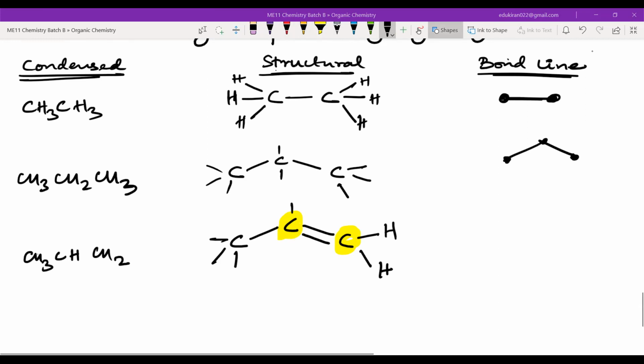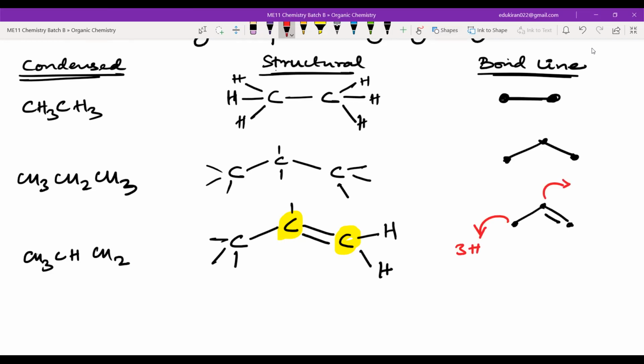Yes. Now what I will do here, I will write 1 carbon, 2 carbon, 3 carbon, single bond, and here there are double bonds. Now the important point that you have to see here is that this particular carbon atom has 3 hydrogens. This carbon atom only has how many hydrogen atoms?